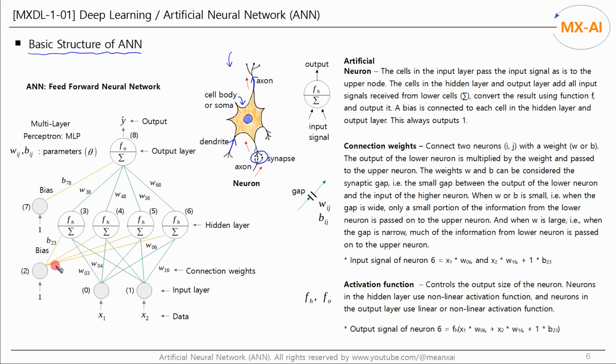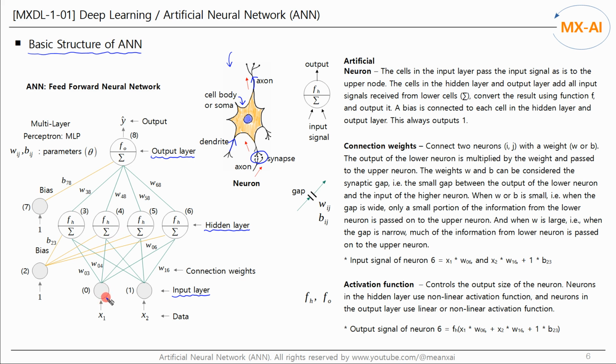The basic structure of ANN is as follows. There is an input layer that receives data, and there are multiple hidden layers for nonlinearity. This figure has only one hidden layer, and there is an output layer that outputs the results. Each layer has multiple nodes.